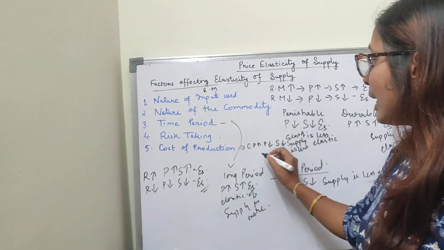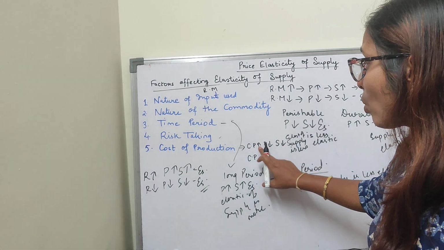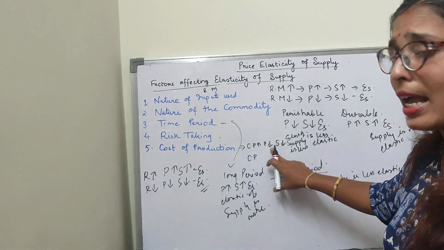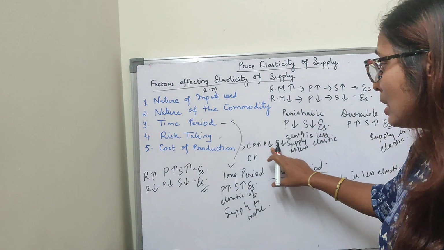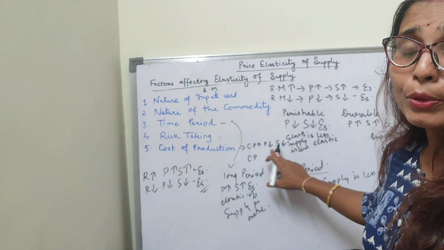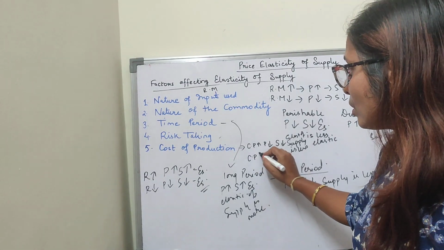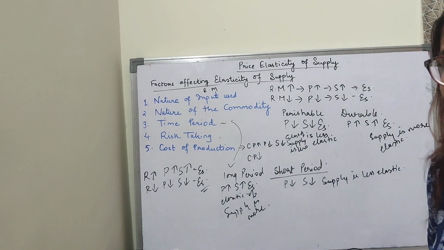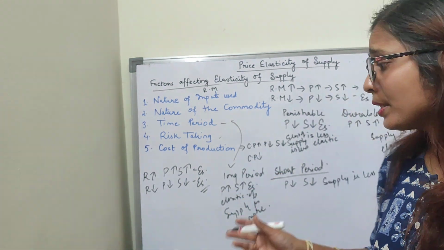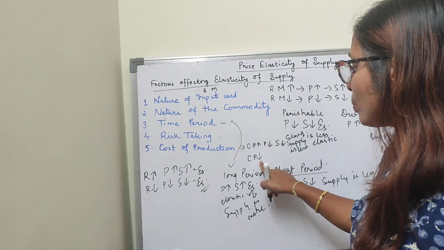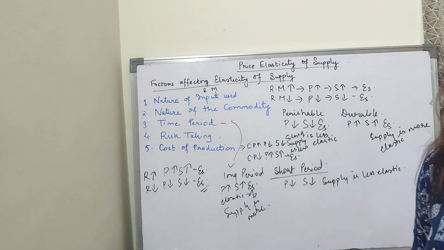Clear? Vice versa, here what I was saying is that if cost of production increases, my production falls because I am paying more charges, giving more to the labor, higher wages, and paying more for the raw materials. So for that reason I am reducing the production because the producer is not getting so much profit after producing it. And now vice versa, if cost of production falls down, producer will produce more because now he's getting the higher return, because now he's giving less wages to the worker, paying less for the raw materials, for the land. So when cost of production falls, my production increases, supply also increases, thereby elasticity of supply is more. Clear, children?